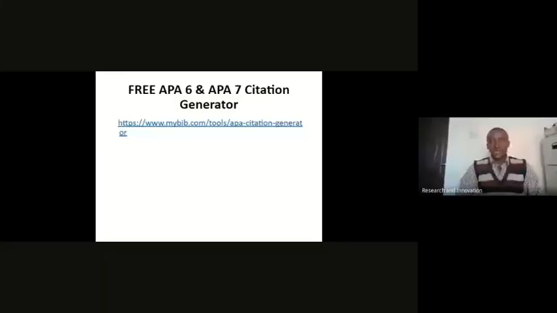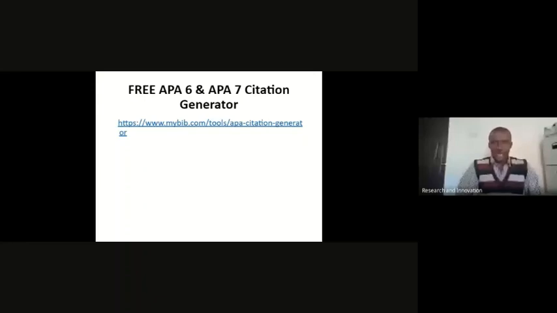This APA generator format of MyBib is what we are demonstrating. This is just one out of several that are out there. It's a little bit interactive and can easily guide. For example, if you can see where my cursor is, it says start here. We can cite a website, book, journal, and video automatically. Just search within the title or an identifier. So you may want to cite some references before, or maybe the book material is online or not.